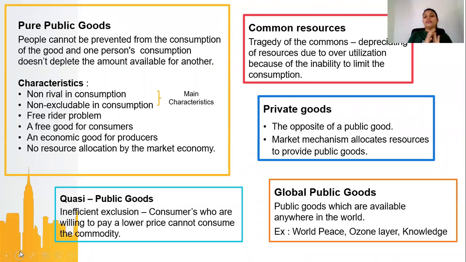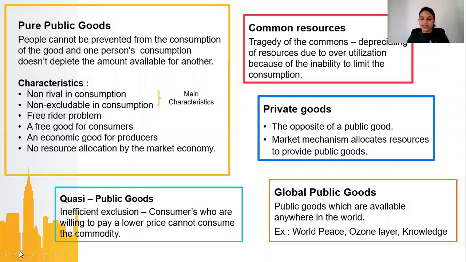Okay, next. Now we are going to look into detail about these goods. Firstly, we'll look at pure public goods. So we know pure public goods are non-rival and non-excludable. People cannot be prevented from consumption of the good, and one person's consumption doesn't deplete the amount available for another.